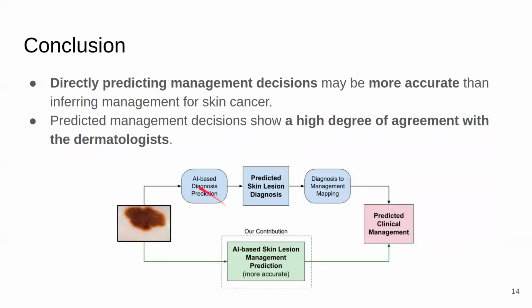So to conclude, we showed that predicting management decisions directly may be more accurate for skin cancer, as we validated on two datasets. And as we showed, these model predictions have a high degree of agreement with dermatologists. Here is a gist of our contribution.